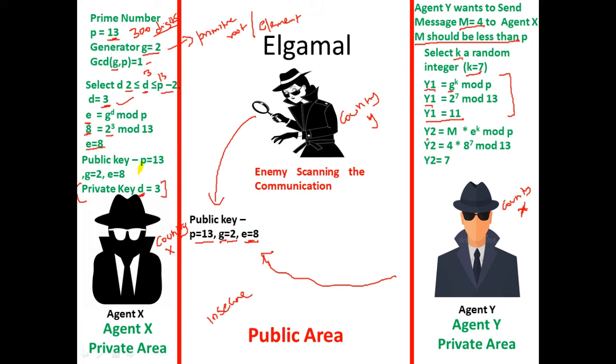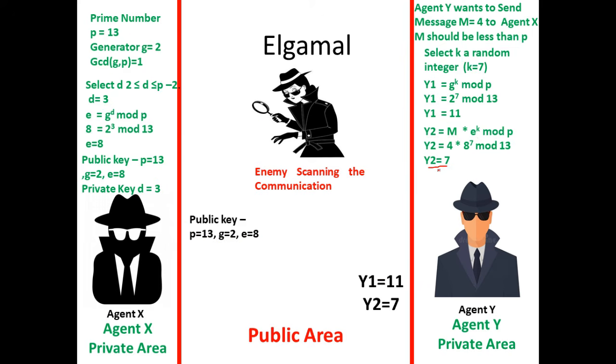The next part he is going to compute is Y2. Y2 is nothing but M. What is M? The value of our plain text message. Say you have a string, you convert that to an integer value. You take the ASCII value, you convert that. That's not a problem. Here we have taken 4, a very simple value. So 4 into, what is E? E is from the public key of user X. K is whatever he has selected randomly. Mod P, P is again from the public key. So he computes Y2 is equal to 4 into 8 power 7 mod 13. Y2 is equal to 7.